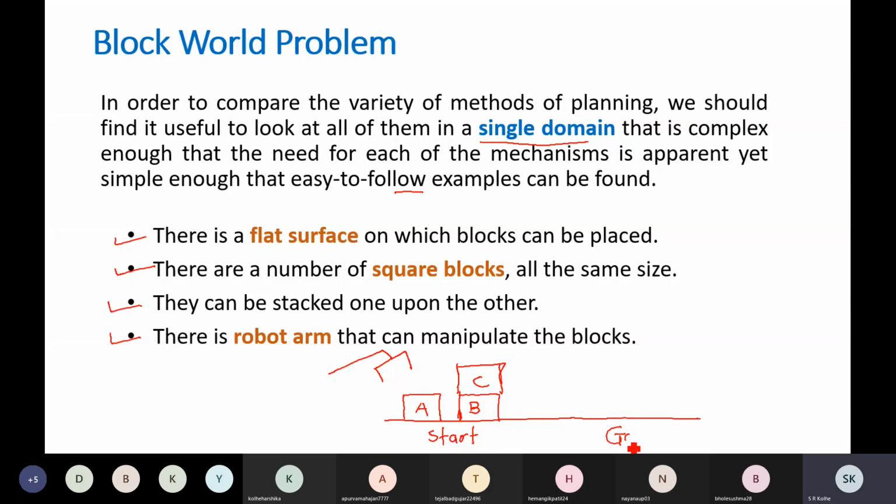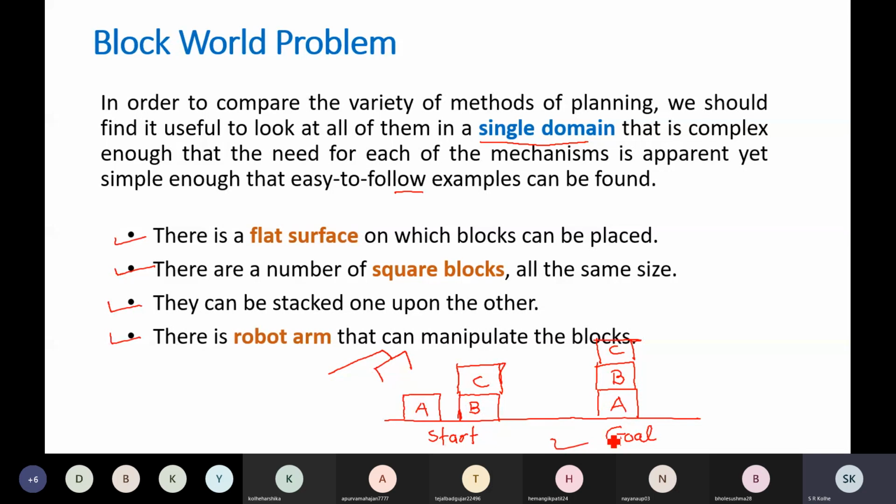And you define a goal. For example, I want all these blocks to be arranged in this way. First, there will be a block A on the table. Then there will be block B on block A. And then there is a block C on block B. So this is the goal state. The initial state is given as an input to the problem. You will have to find out the set of actions that the robot arm has to perform so that this goal can be achieved. That will be the output of your program.